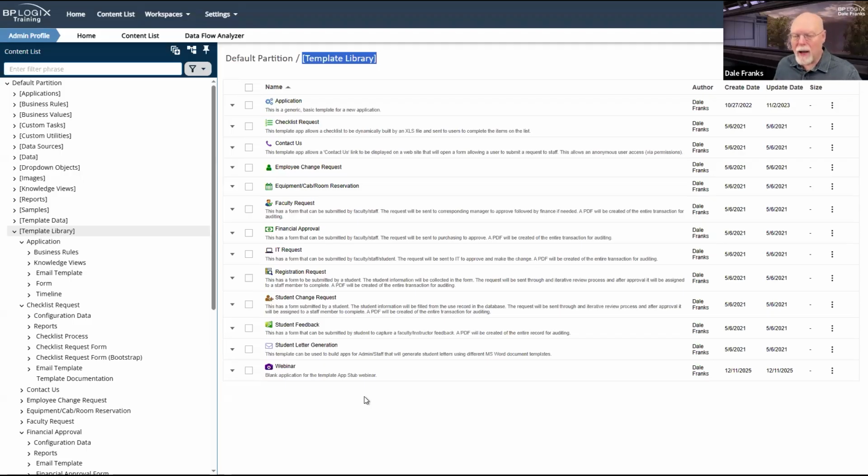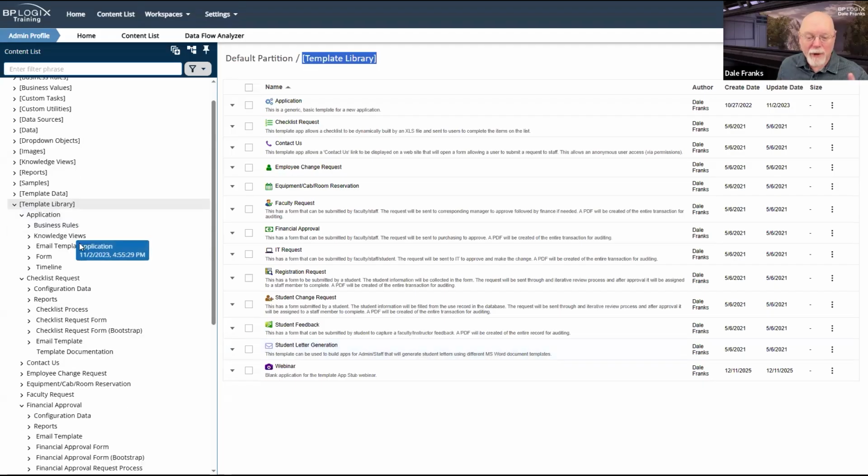I should tell you, I do know that some of you do not have a template library. And I know that because I occasionally get tech support tickets that say, hey, I just tried to do whatever, and I saw this little error message that popped up that says it can't find the template library. Well, that's because you don't have a template library folder on your system. Just for general purposes, even if you don't have a template library and you decide that you don't want to use templates, you might want to put a template library folder on your system just for general purposes, because